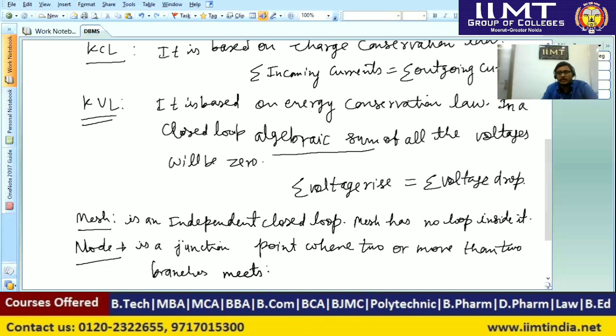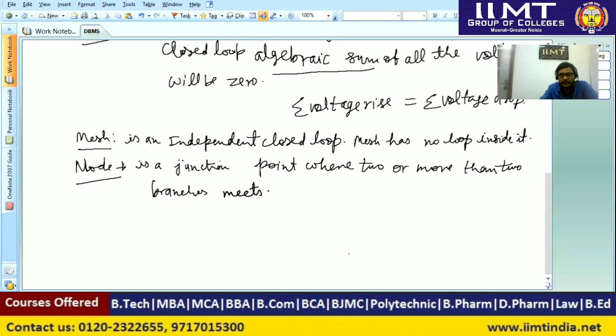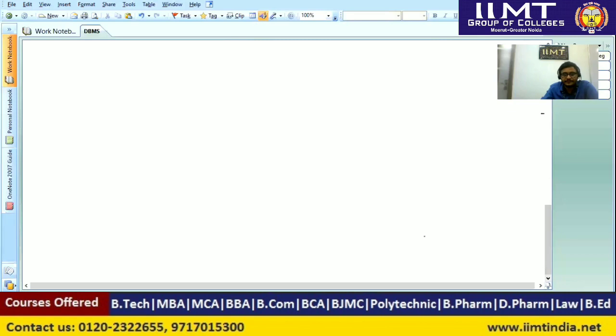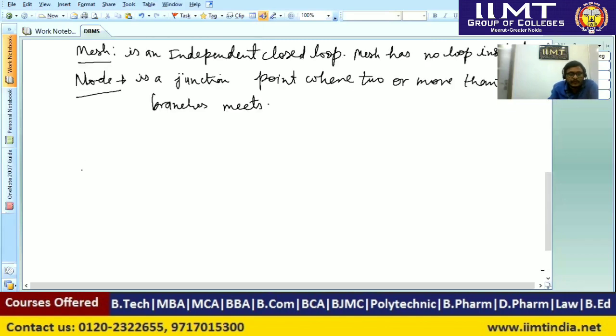These are nodes. And when we study the mesh analysis and nodal analysis, we have to apply KVL across the meshes, and to find the voltage across each element, we have to apply Ohm's law. So here we will study the mesh analysis. Okay, so now mesh analysis. Sometimes it is also known as loop analysis.